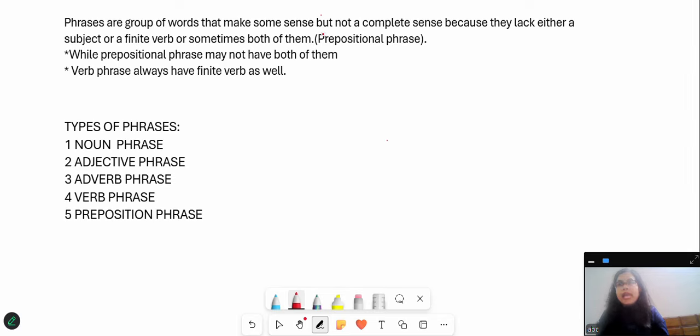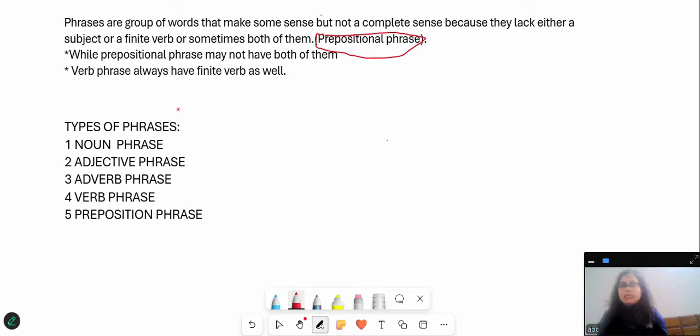An exception to this is a prepositional phrase. What I mean to say is that a prepositional phrase may lack both of them, whereas a verb phrase always has a finite verb in it.